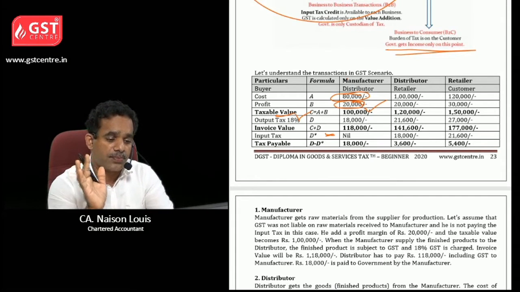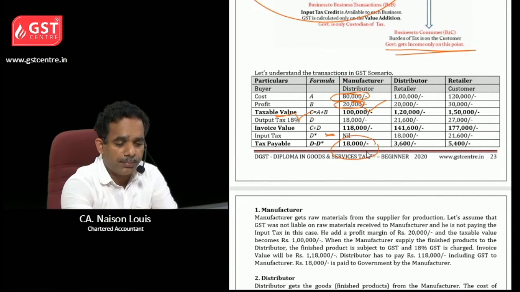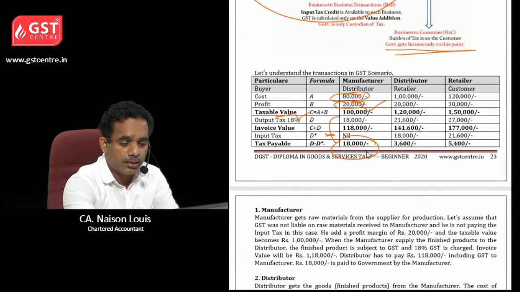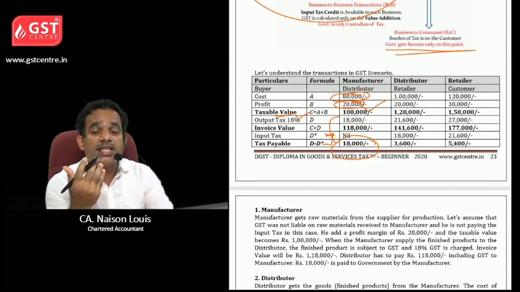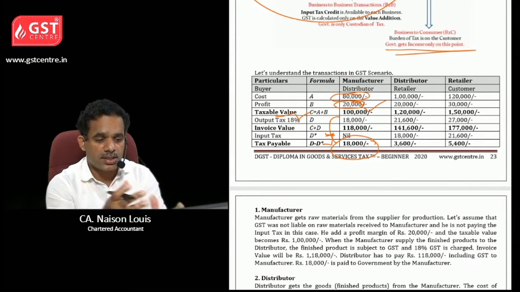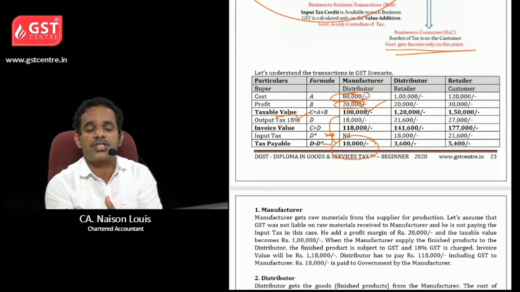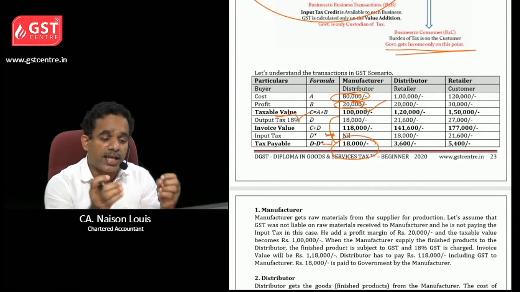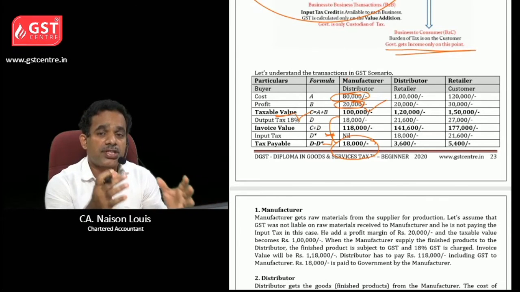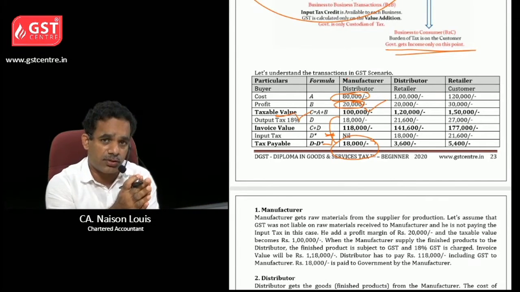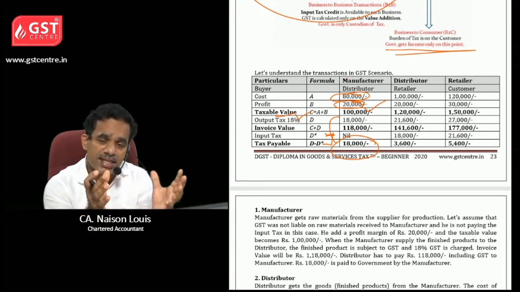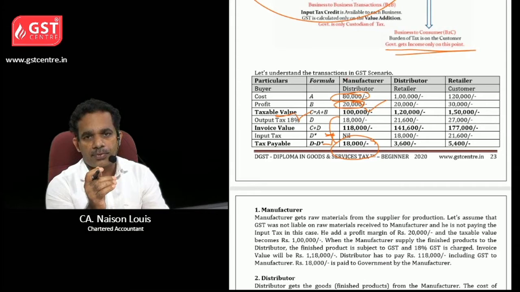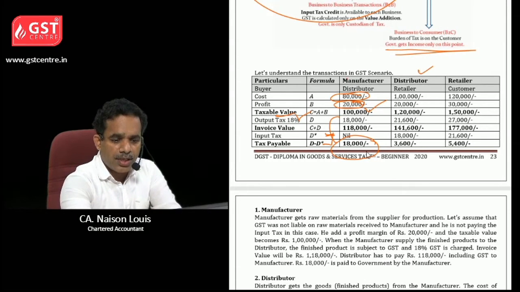Let us take it like this. Then the tax payable will be 18,000, which is collected from the distributor. See here, the manufacturer is selling to the distributor, and the distributor is paying 1,18,000 to the manufacturer, which includes 18,000 as GST also. So that GST 18,000 should be paid by the manufacturer to the government. Clear?